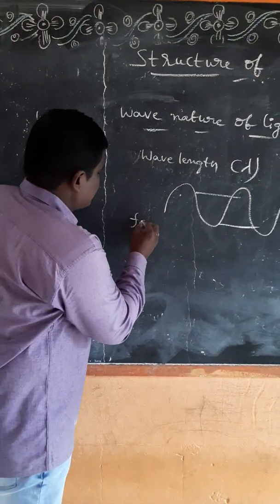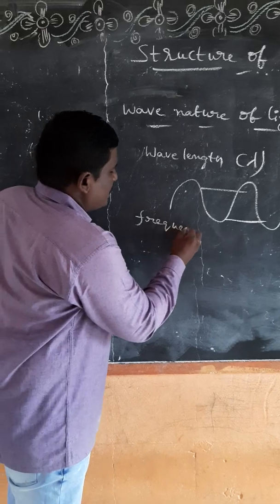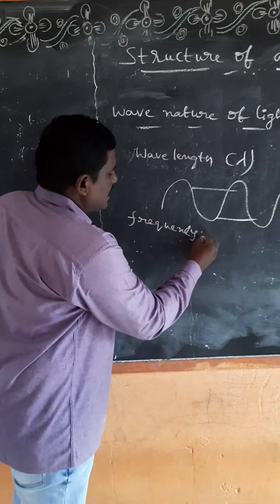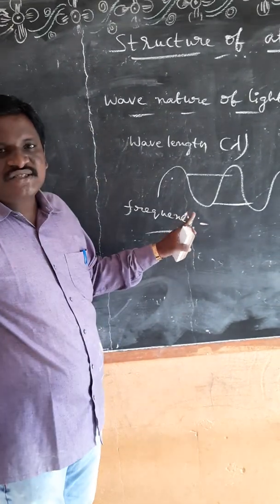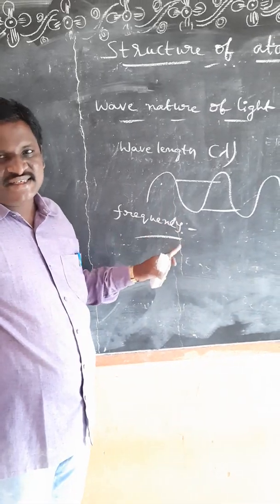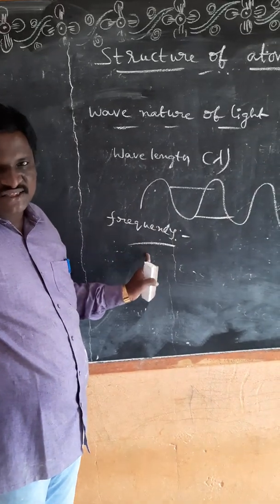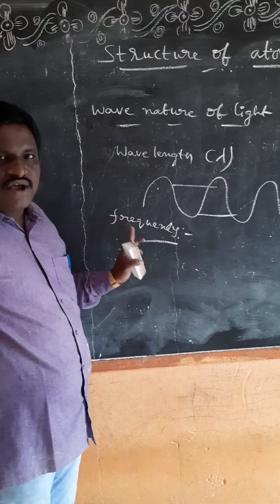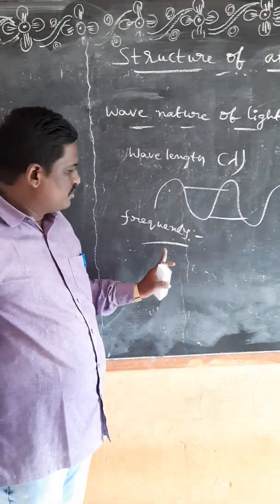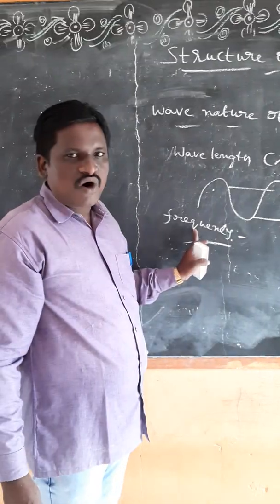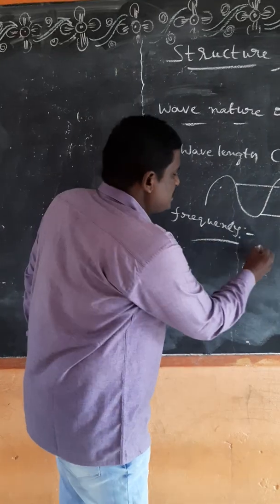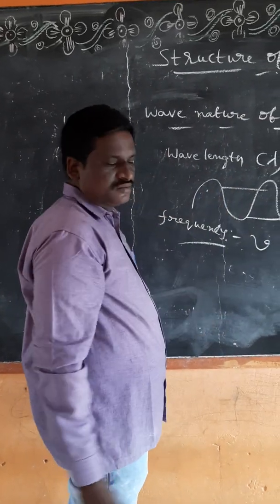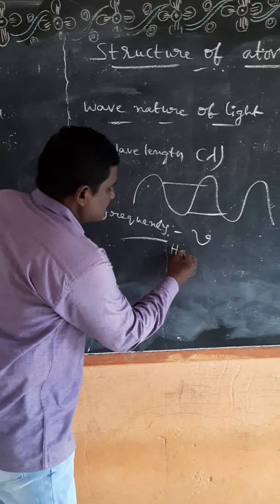Next, frequency. Frequency means the number of waves passing through a point in unit time, one second. Frequency is denoted by mu. Units are hertz.